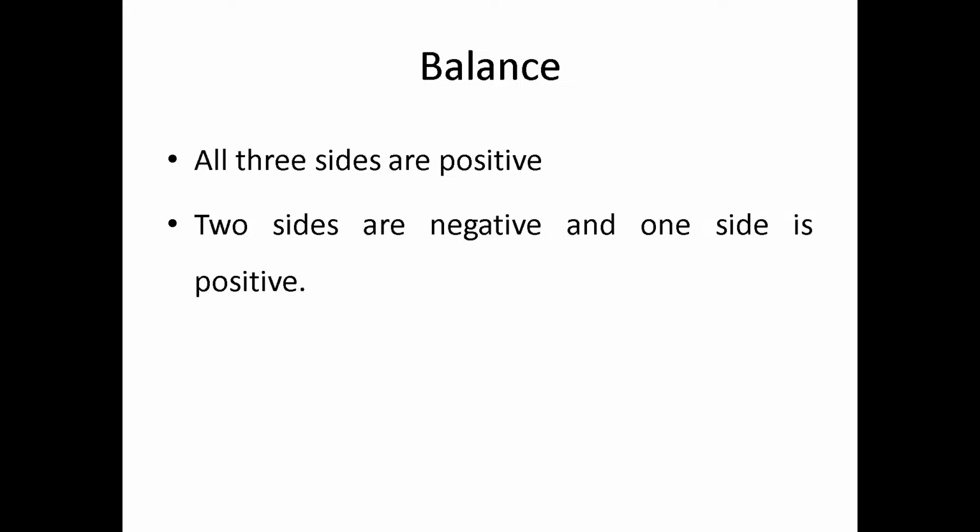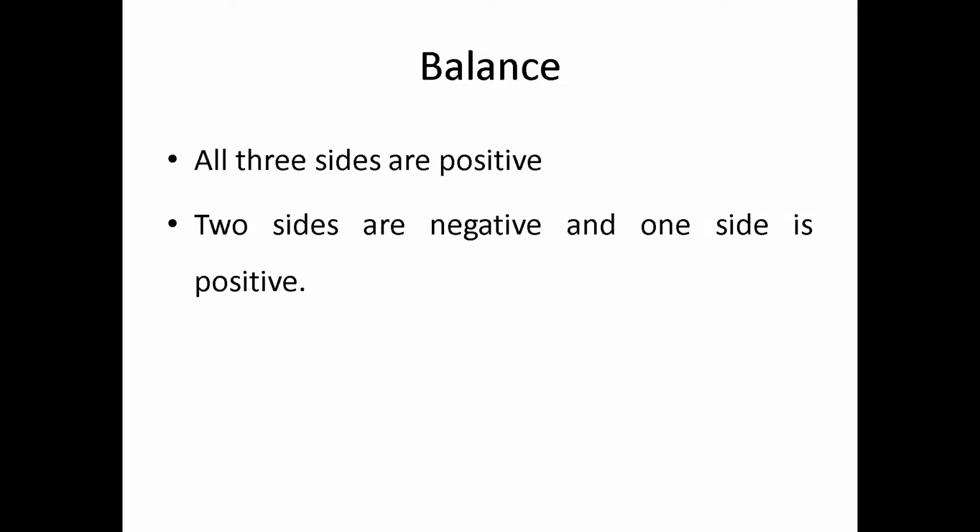Straight away change this first law: convert the word positive into negative, and you will get imbalance law 1. It is a little bit logical. Take the same sentence, just change positive into negative and negative into positive, and you will get the imbalance. If you know what balance is, you can easily frame imbalance.